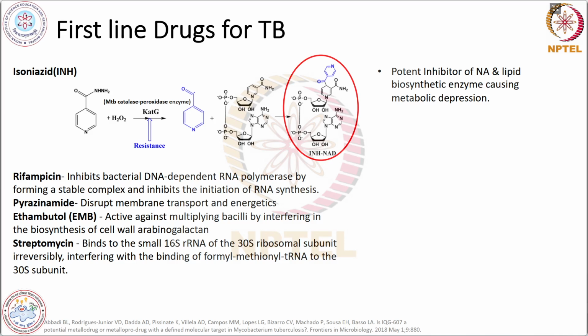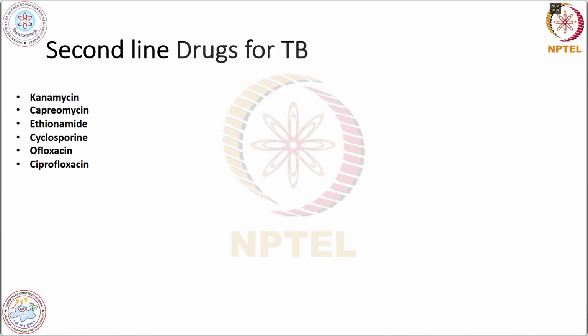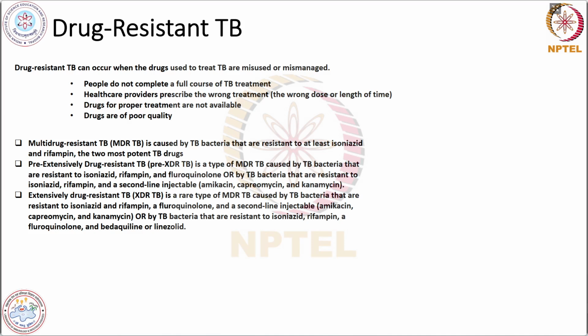Each type of drug has a different mode of action on stopping the infection. There are first line drugs and second line drugs for TB. And there is also drug resistant TB, where at a later stage the MTB can become drug resistant.